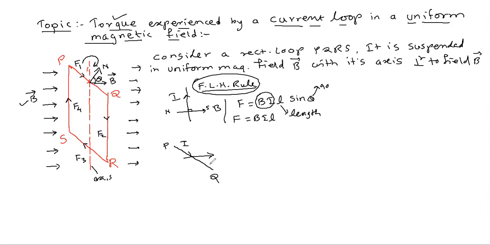Now which angle you want to take? In the vector form we have written F is equal to, what is the formula for that one? You have I into the length of the arm PQ cross B. That means vector F is equal to I into L cross B, simply you can say. So L cross B, if you are writing here, that means the angle is between these two. So L is the length of this PQ.